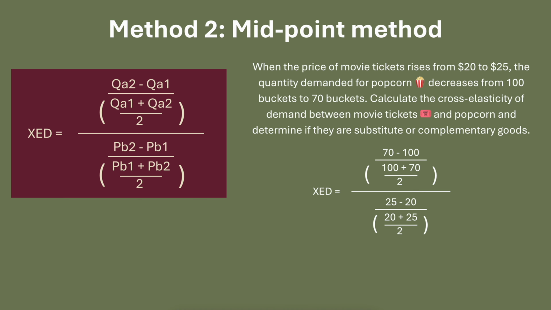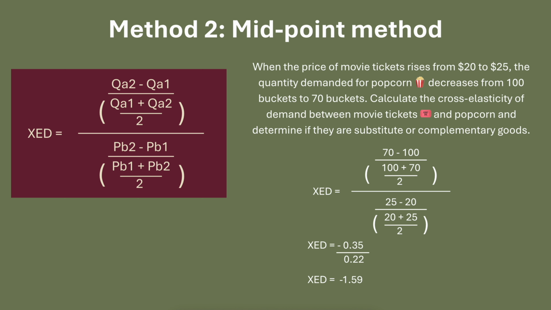The top half of the fraction works out to be negative 0.35, and the bottom half of the fraction is 0.22. Negative 0.35 over 0.22 equals negative 1.59. And there's our answer. The cross-price elasticity between movie tickets and popcorn is negative 1.59.